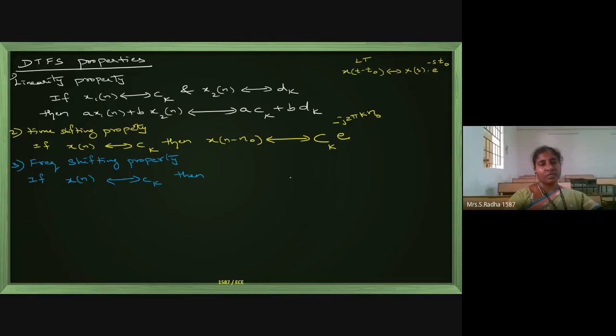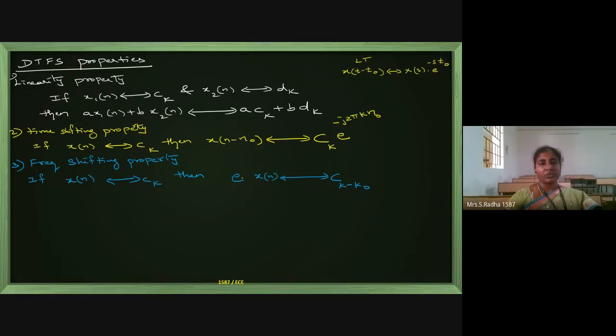Now, when you have frequency shifting, we take k minus a coefficient k naught. You can take any variable, k naught or capital M, any variable you can take. So in time domain, whatever is there, x of n will be as it is.